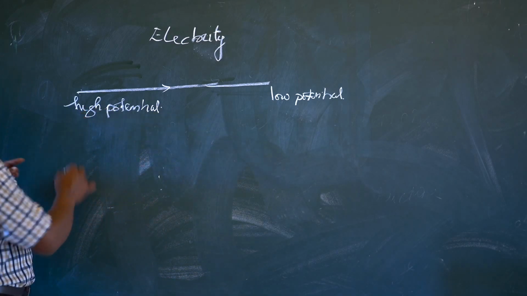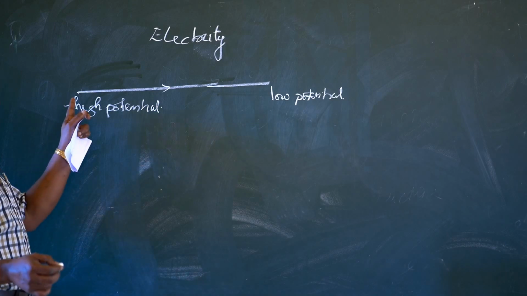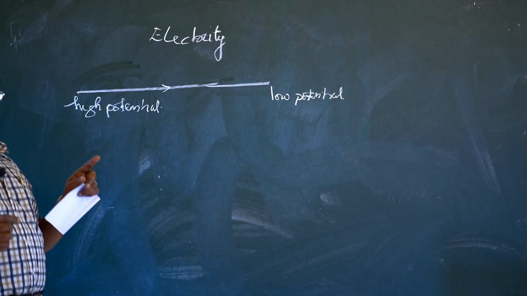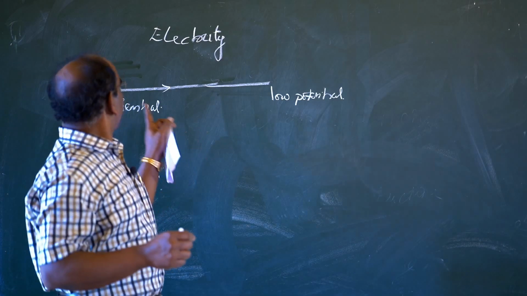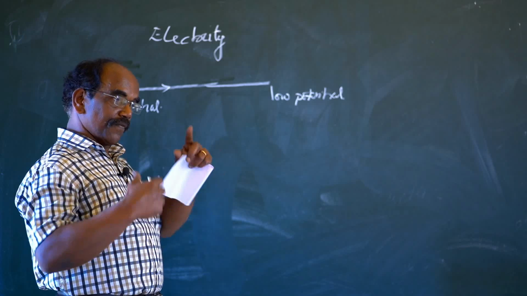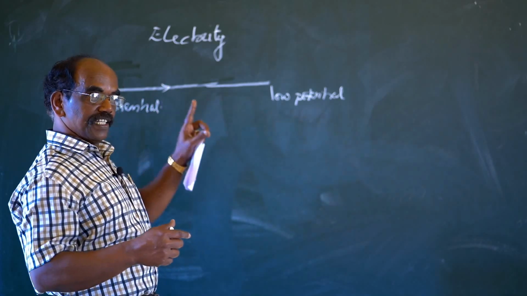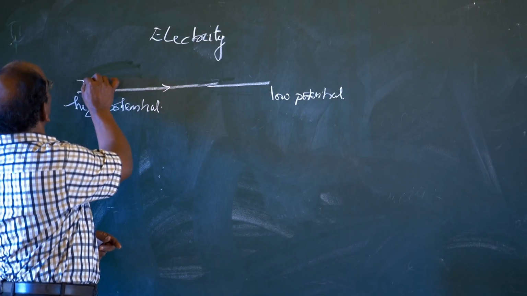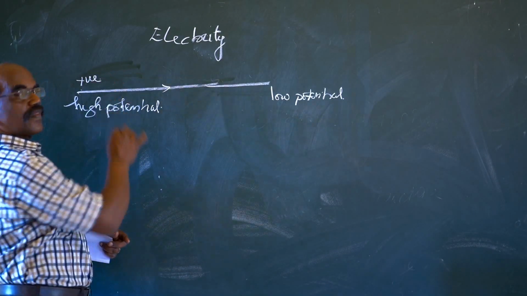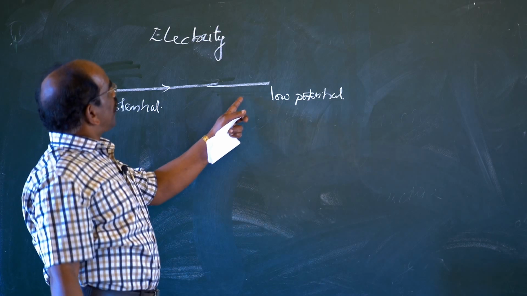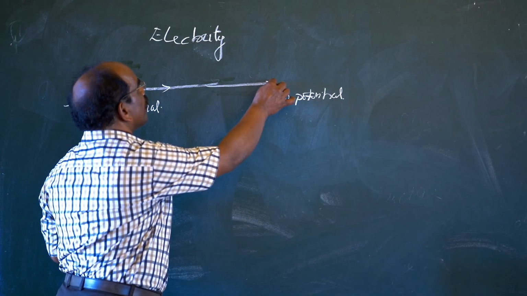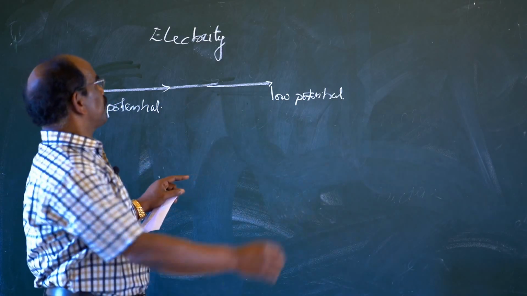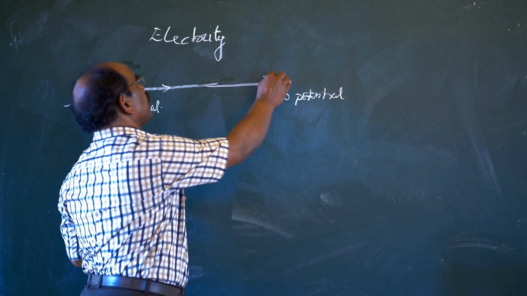Which is the positive charge and which is the negative? The point from where the electrons are released or start moving, from high potential, is called positive. And the part towards which the electrons are moving is called the negative charge, negative pole.